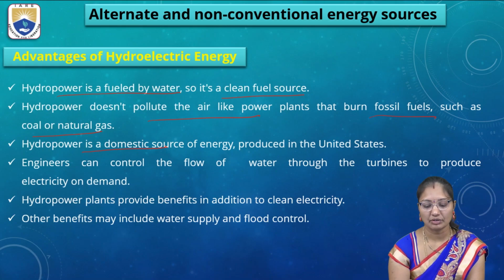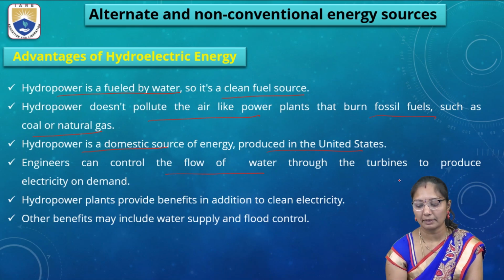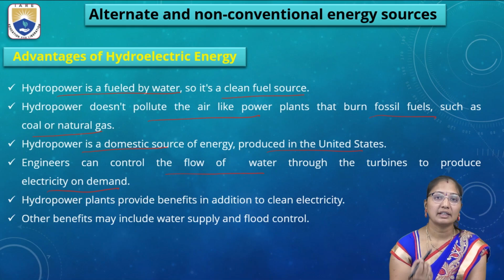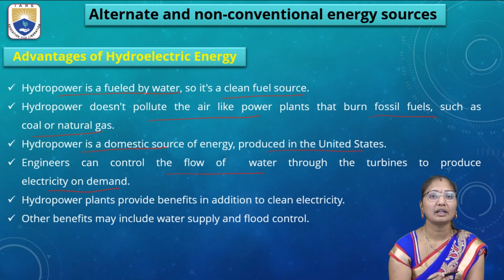Hydropower is a domestic source of energy produced in the United States. Here we can control the system. We can control the flow of water through the turbines to produce electricity on demand. Depending upon the need, whether there is abundance or shortage, we can control this system. If the flow of the water is controlled, we can control the electricity generation.